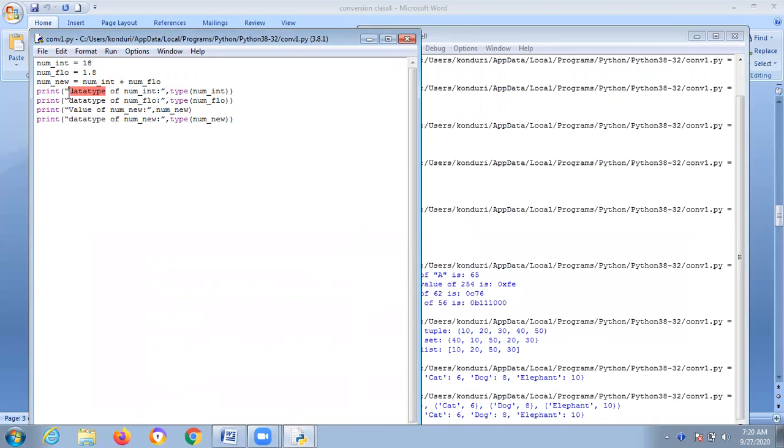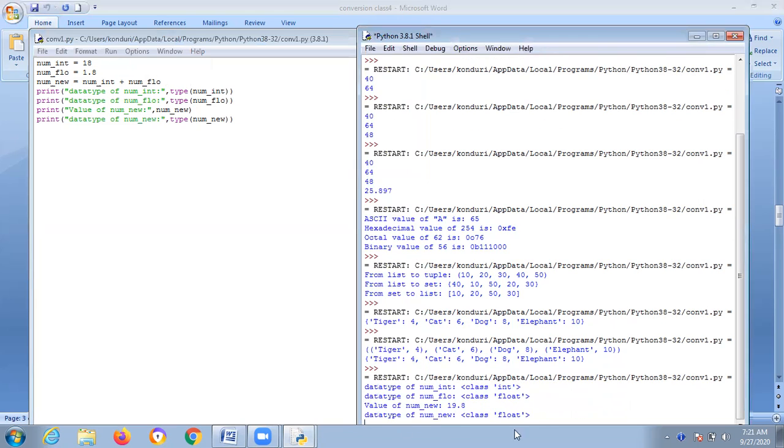Don't panic. I'll rectify. See, these double quotes are different, and this one is completely different. And don't be confused. If you get errors, only then will you get strong in programming. No need to panic. Sometimes errors occur purposefully to help you understand. This double quote is different, that double quote is different. This is a special character double quote. You don't touch this one. Just the general one beside Enter is the one you have to use. Now you won't get any error. Save this one. Run. I hope now you got it.